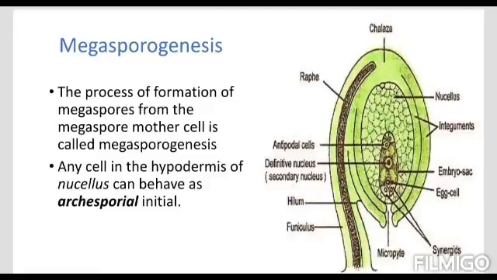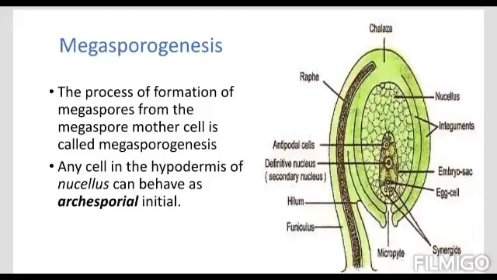In our previous session, we discussed in detail the structure of the male gametophyte and its developmental stages. Here in this session, we will talk about the structure of the female gametophyte and its developmental stages: the process of formation of megaspores. Earlier, in the case of male, it was microspores.